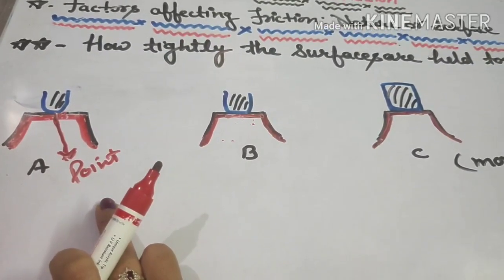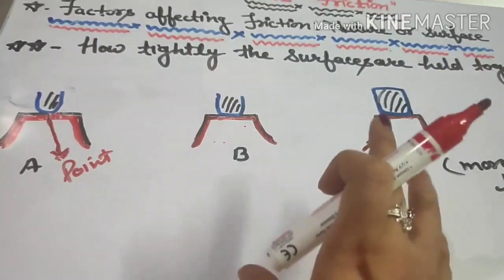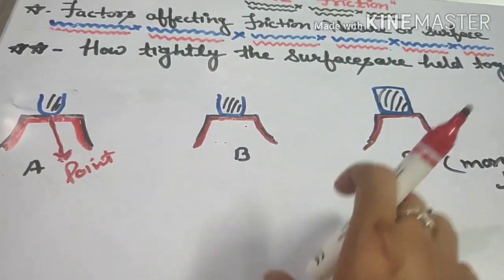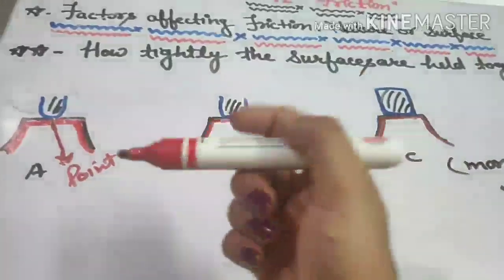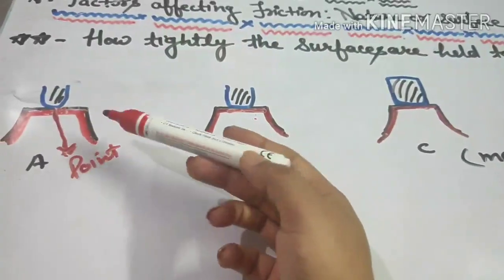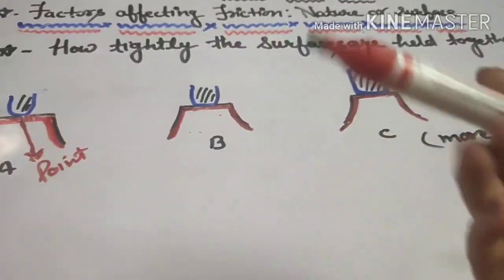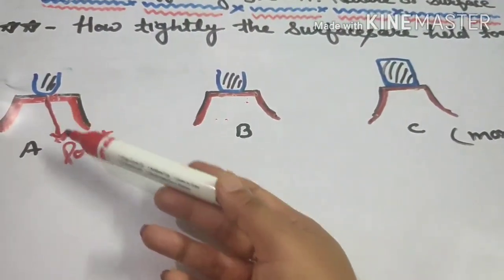So it is not only the roughness and smoothness of the surface which decide how much the frictional force would be, it is also a factor of how tightly the surfaces would be held together, means how tightly the surfaces would be in contact with each other.